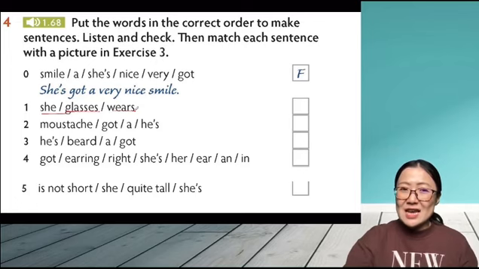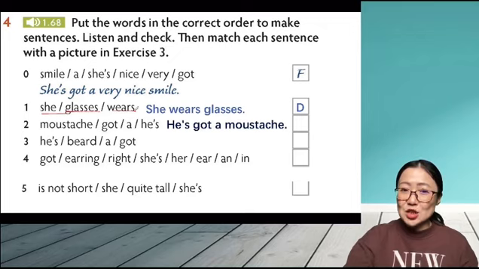We can say she wears glasses, right? She wears glasses. What about number 2? Mustache, got, his. So we can say he's got a mustache, right? He's got a mustache. So which picture is that? Yes, that is picture B. He's got a mustache. What about number 3?